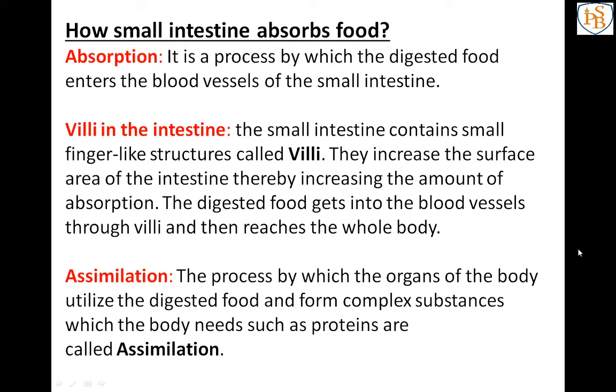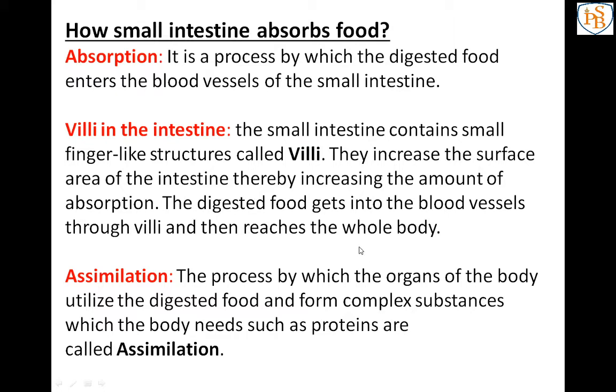But in assimilation, when the villi absorb the food, with the help of blood vessels it reaches the whole body, and the organs of the body utilize that digested food, means they start to use that food. And now we need energy, correct? If you want to do any work, we need energy. So that energy we get from which nutrient, which is the energy giving food or the body building food for growth and all? Carbohydrate and protein. Means again we want complex substances that we get by the assimilation process.